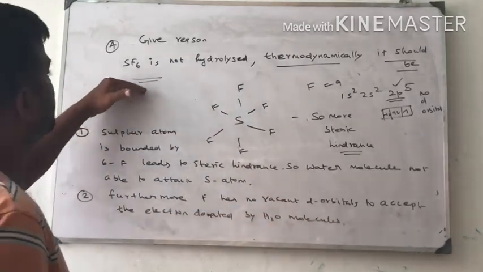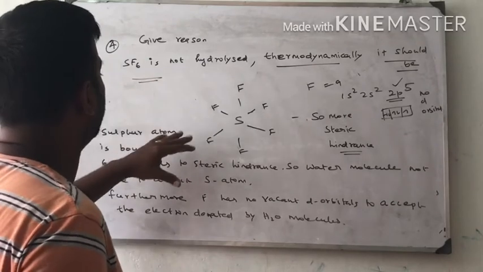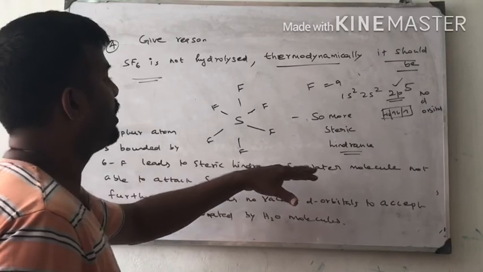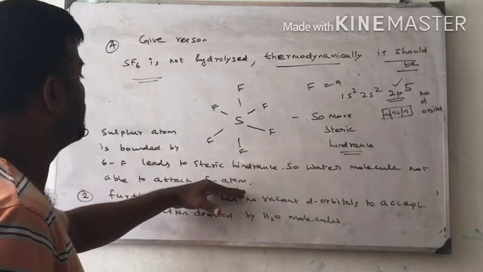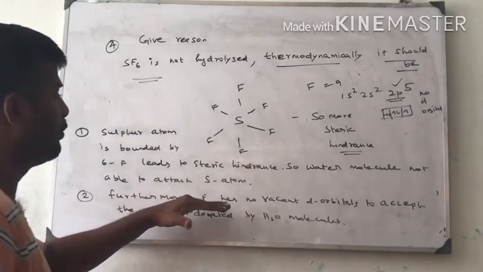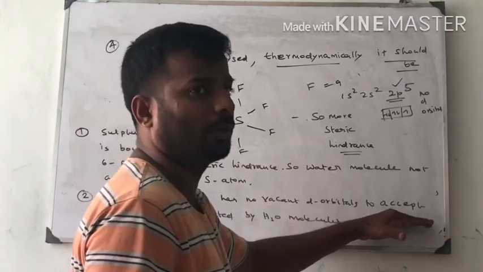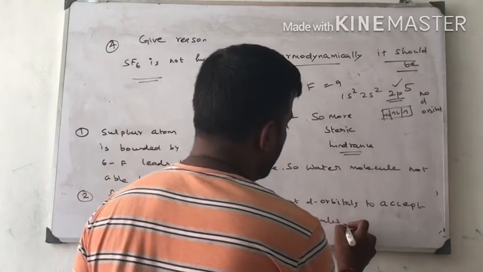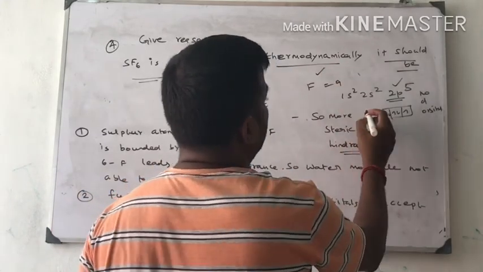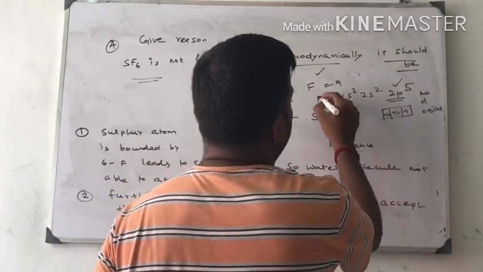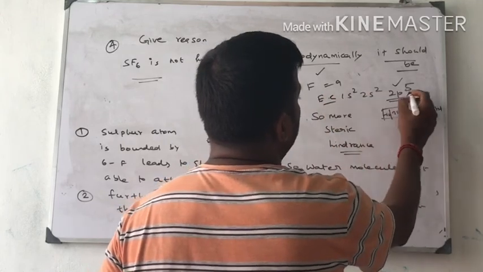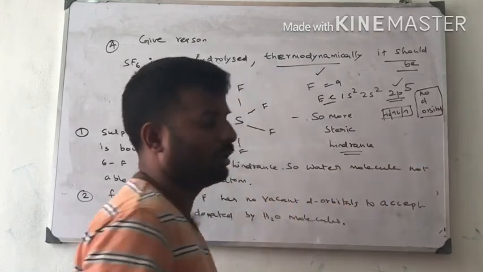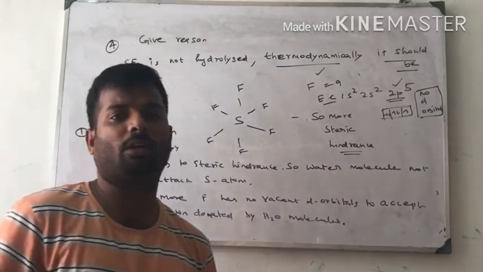So SF6 is not hydrolyzed because sulfur is surrounded by 6 fluorine atoms, which does not allow the water molecule to attack the sulfur atom. Furthermore, fluorine has no vacant d orbital to accept the electron donated by the water molecule. Fluorine, atomic number 9, has electronic configuration 1s2, 2s2, 2p5. There is no vacant d orbital, therefore it does not accept the electron donated by the water molecule.